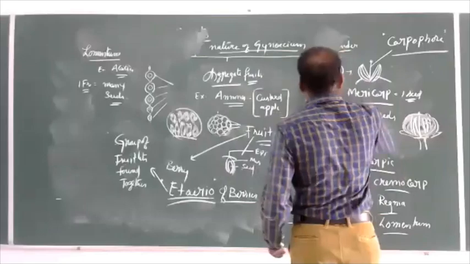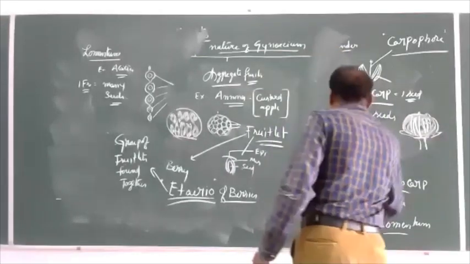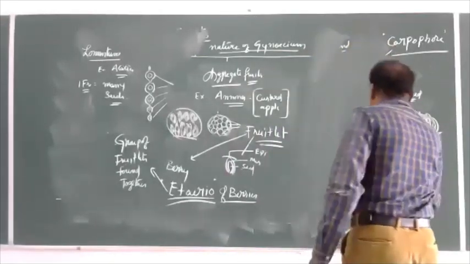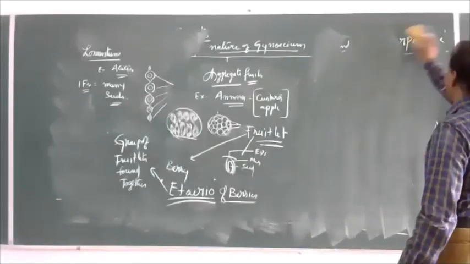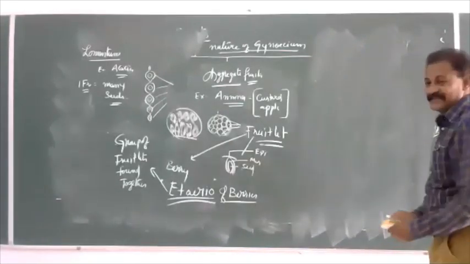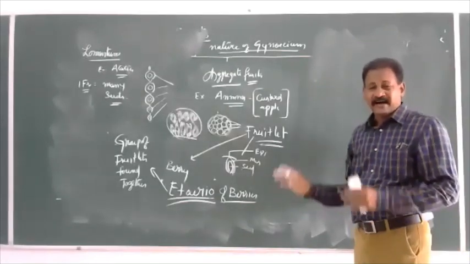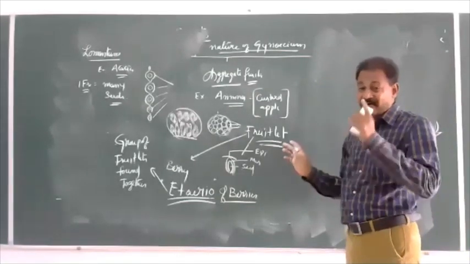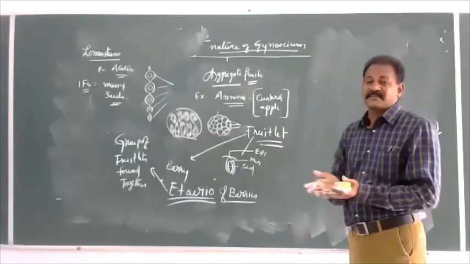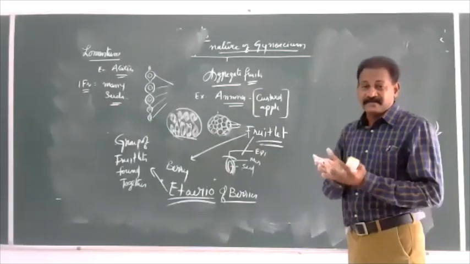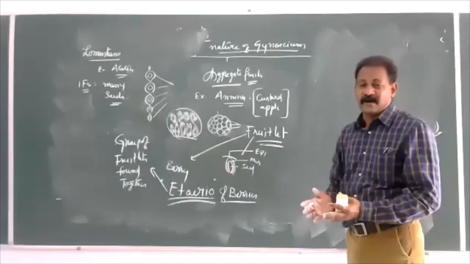Now let us go to multiple fruit, or composite fruit, or compound fruit. A multiple fruit or composite fruit develops not from a single flower but from many flowers. It means the total inflorescence is involved.